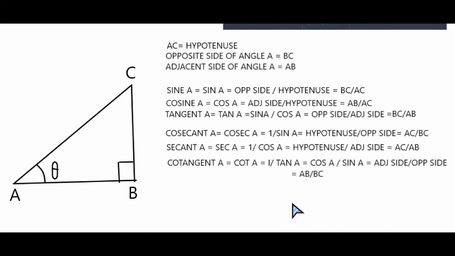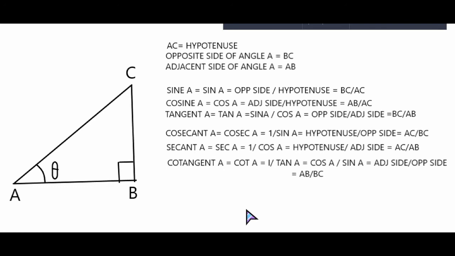Now let me talk about why it is important and why we have to learn it. It is because these values of sine, cos, tan, etc. for any angle from 0 to 90 are available in the form of tables. This ratio is fixed. For example, if the angle A is 30 degrees, there is a particular value of sine A. Understand? It is a constant.